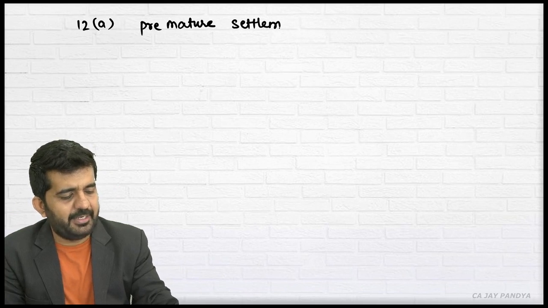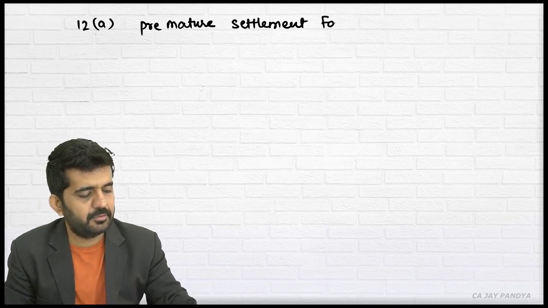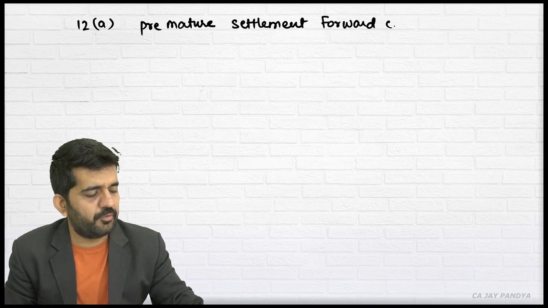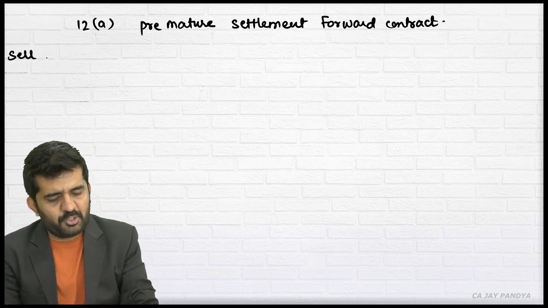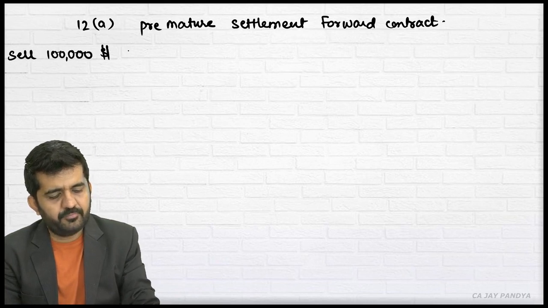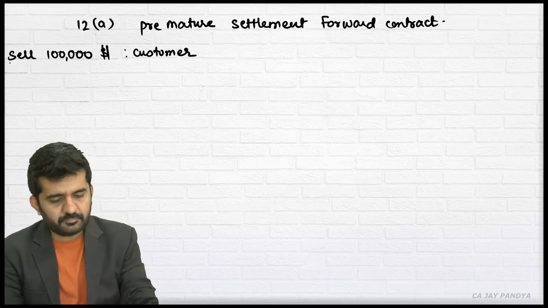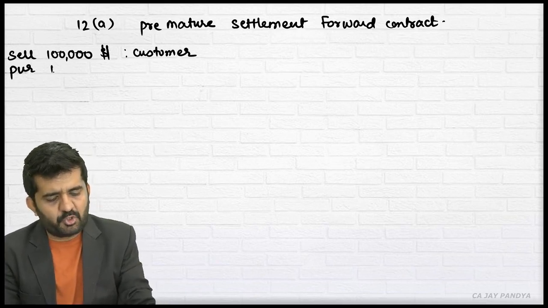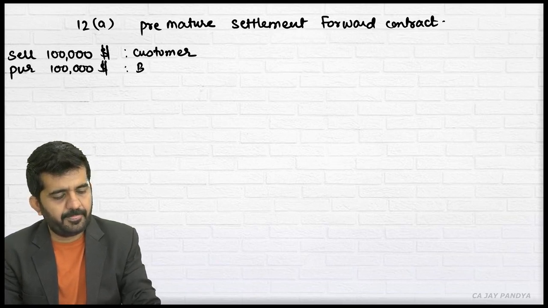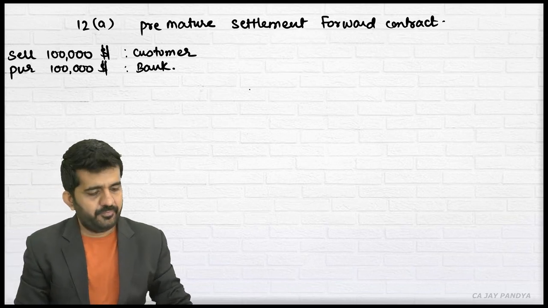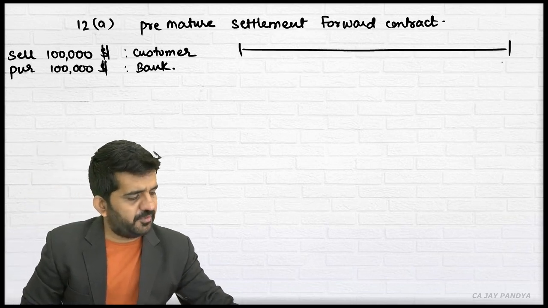Premature settlement of a forward contract. Let me write down some information. It is a sell contract of $1 lakh for the customer. It is a purchase contract of $1 lakh for the bank. The maturity was after 1 year.